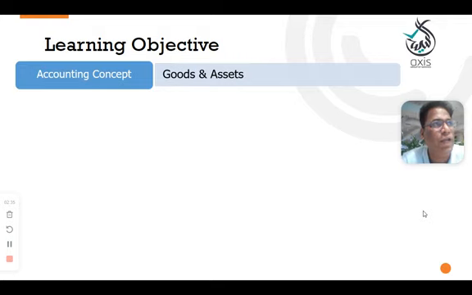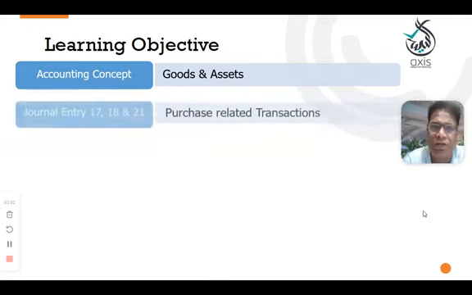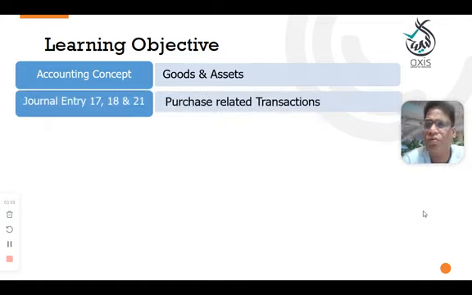So today in this session we are going to complete the concepts, the entries, the transactions, the scenarios related to personal account and the real account. We try to record and present all those transactions, which helps us to understand the rules and apply the rules. So today, we will understand as well as the entry number 17 to 21 is in our session today.